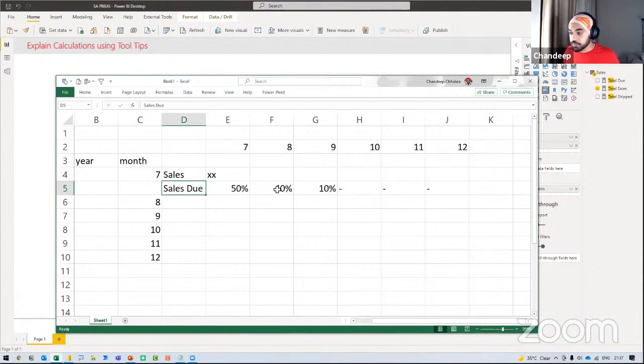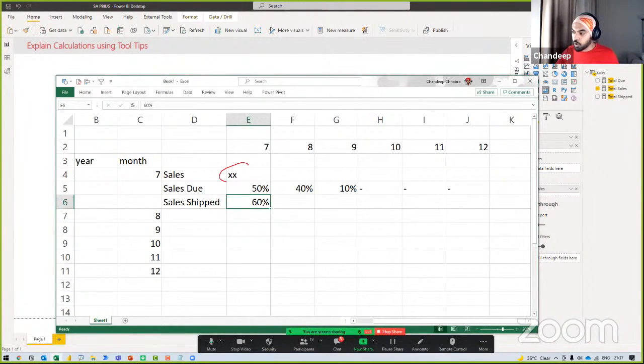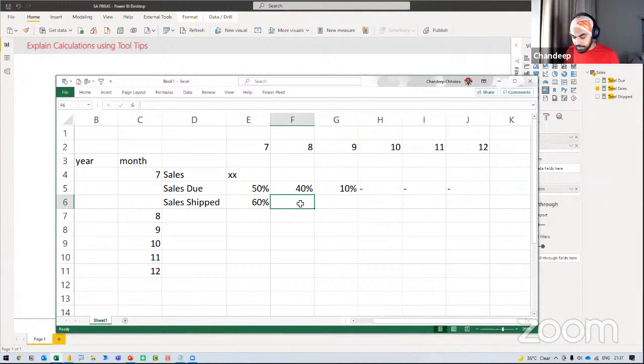And I can take it further and do something further up and say sales shipped. I can say, maybe 60% of the sales were shipped. So this was the total order that you got in the month. 50% of that order became due in the current month, but you shipped 60% of the order. Then maybe 15% of the order got shipped in this particular month. So that makes it 75, and then 25% of this order got shipped in this month. And then it's kind of blank like this, nothing.